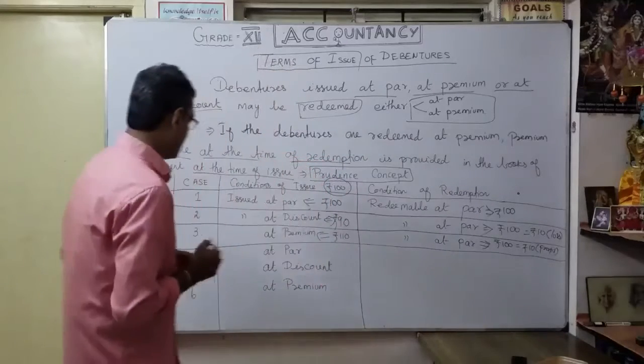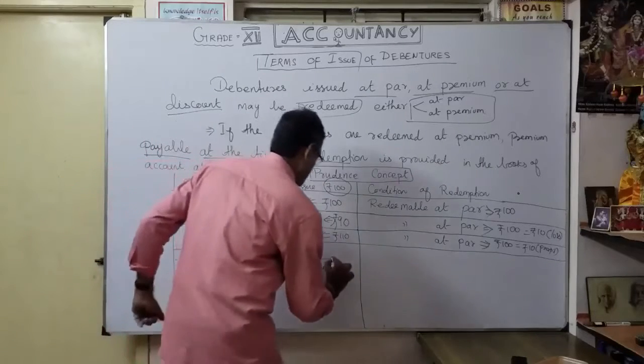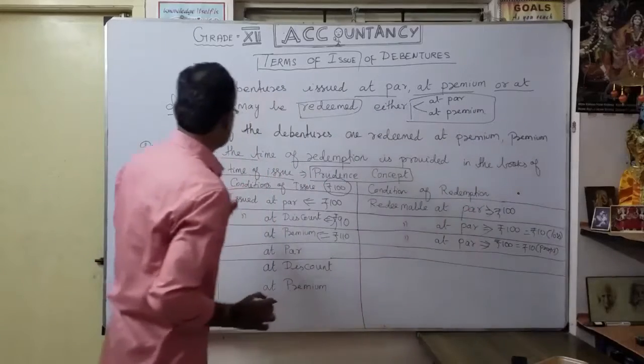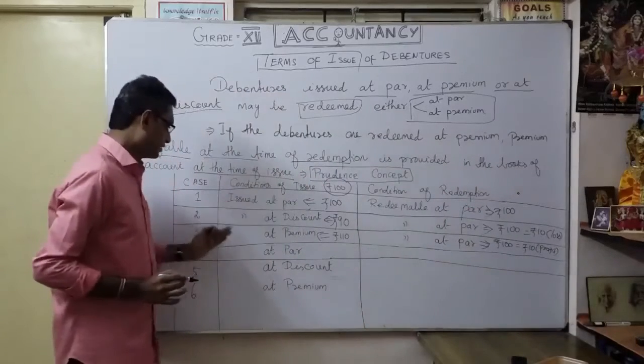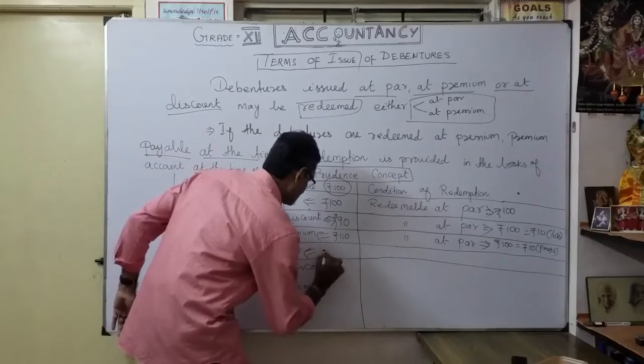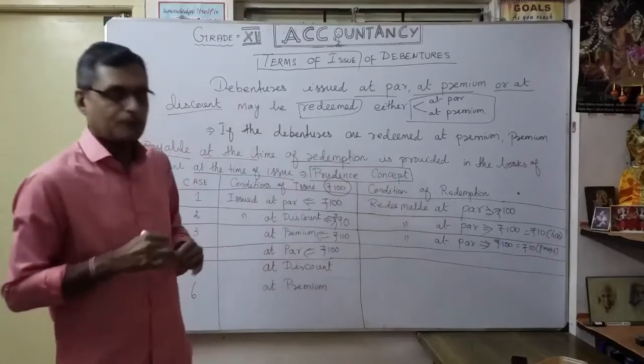Now coming to the fourth case. What is the fourth case? In the same manner, conditions of issue: issued at par. That means I collected 100 rupees, the nominal face value.